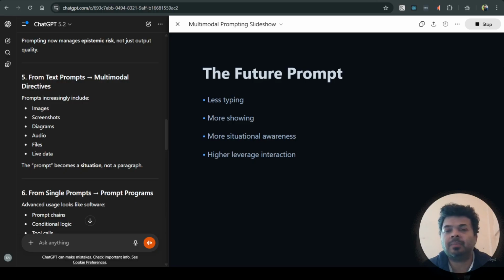The future prompt will be less typing. It will be more showing the LLM what you exactly want it to do, more situational awareness, and higher-leverage interaction.